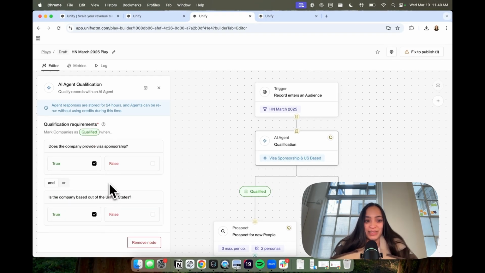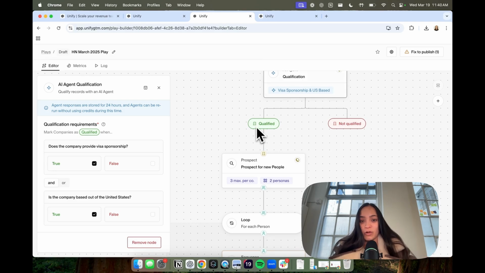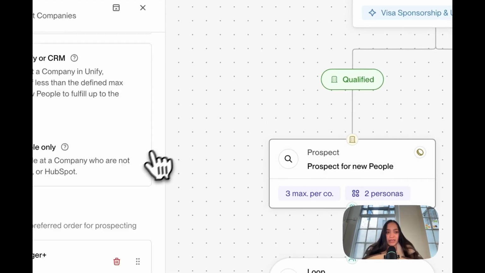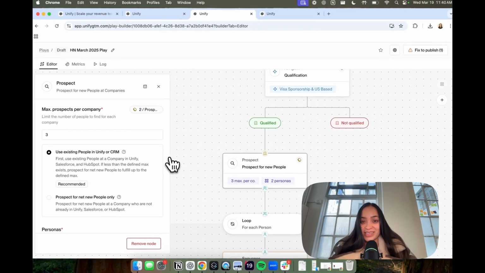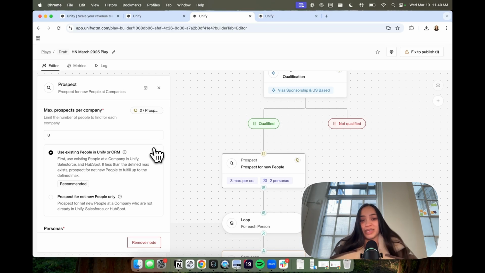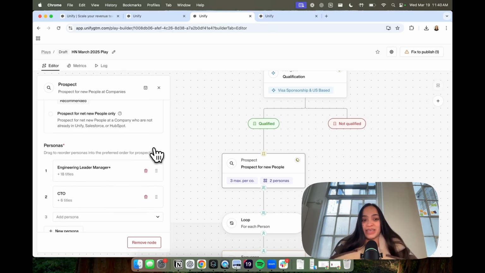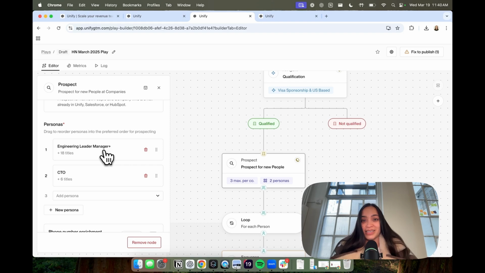So I just picked visa sponsorship and US-based location as arbitrary qualification criteria. But as you can imagine, you can qualify anything you need, and it can take care of that minutia for you. Now we're going to say for those that are qualified, we're going to want to prospect into the accounts. And what I love is that this prospecting node is also completely automatic. I don't have to go in and look at each one and find my ICP. Instead, I'm going to define my ICP in advance.